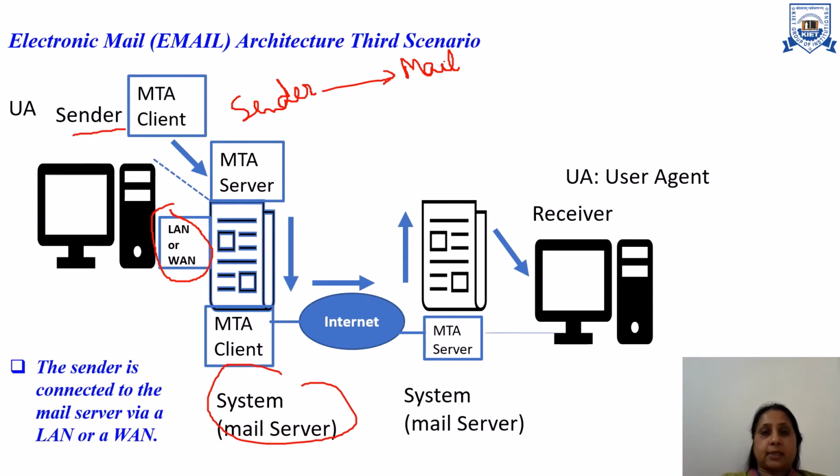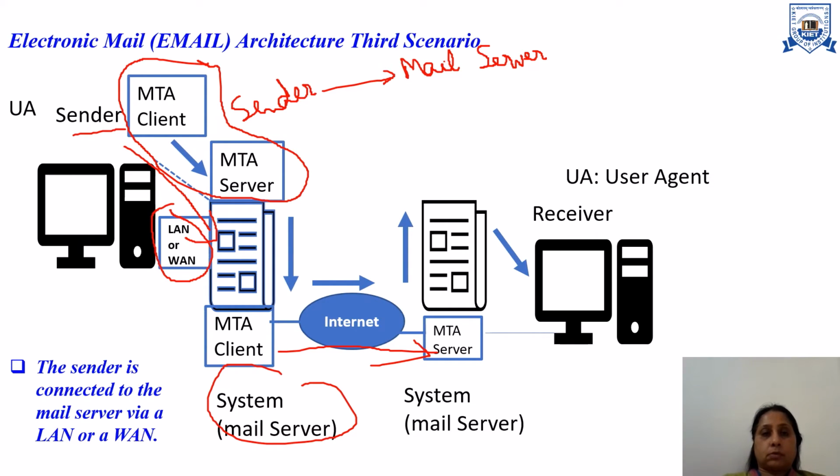Because when the sender sends the message, it cannot send directly to the mail server. So we need one MTA client server pair to send the message through LAN or WAN from the sender to the system mail server. After that, one MTA client server pair from the sender's mail server to the receiver end. So this particular MTA client server pair is added for transmitting the messages.